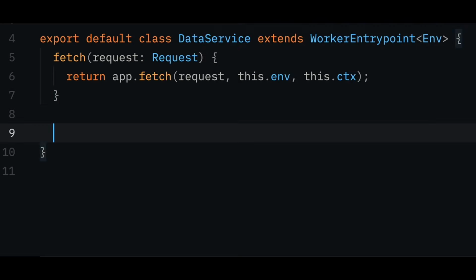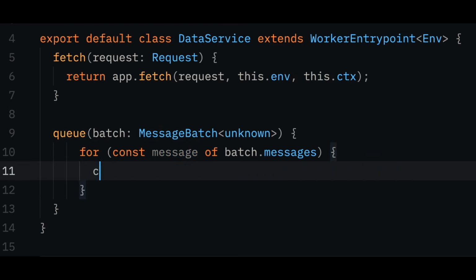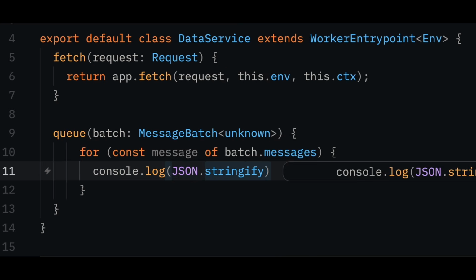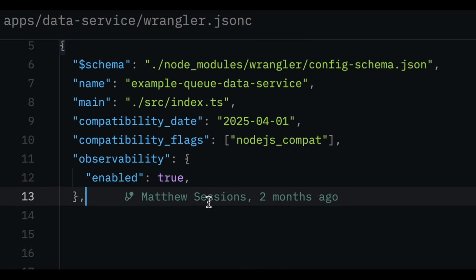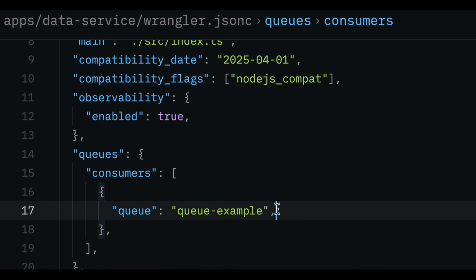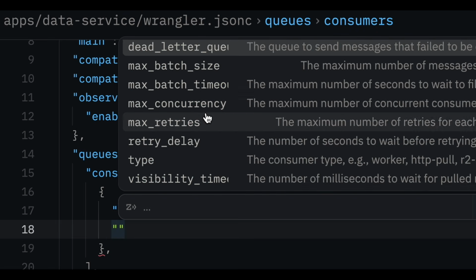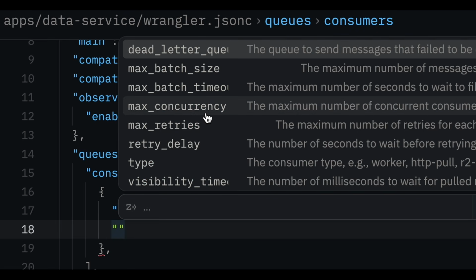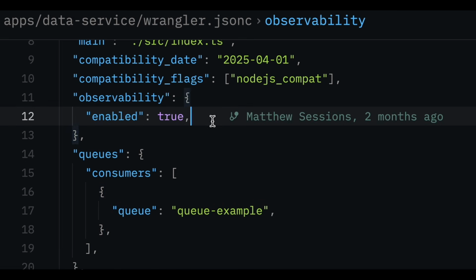To create a queue consumer, all you have to do is implement the queue method, which takes in a batch of messages. To start, all we're going to do is loop over the batch of messages and log out the message. Now, head over to the wrangler.jsonc file inside the data service and configure a consumer. The consumer configuration has a few different parameters, but the only required one is the queue name. It's important to note that a Cloudflare queue can only have a single consumer, but it can have multiple different deployed services act as producers.